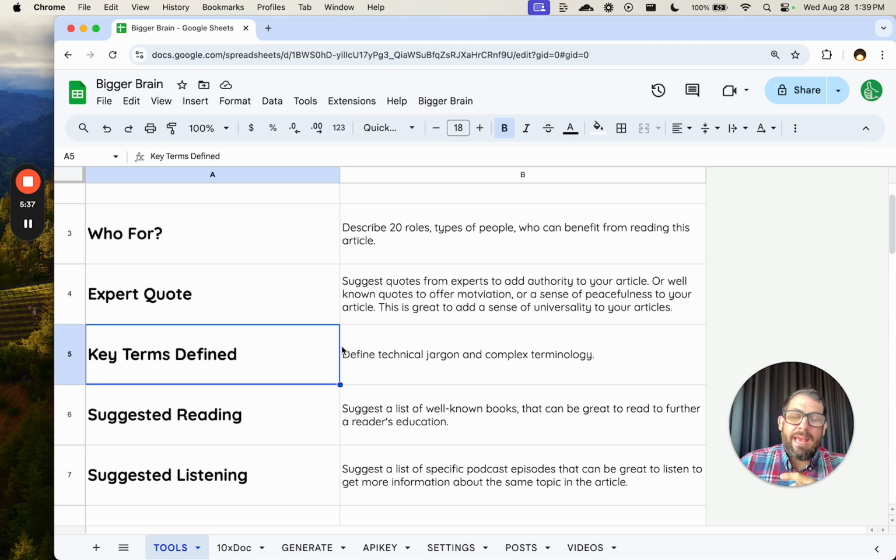And so this is great to add a little dictionary at the end or even at the beginning. It's like, here are some terms you will need to know before you read this article. This is really, really good. And it's one of the key things that I created and I use all the time.